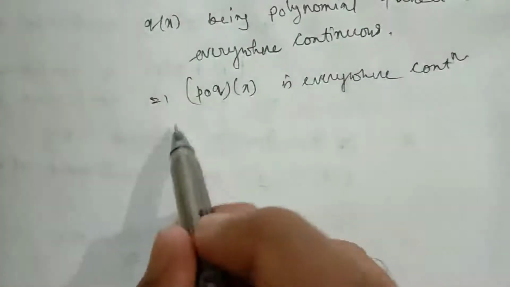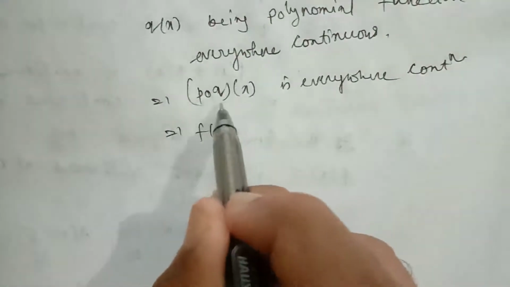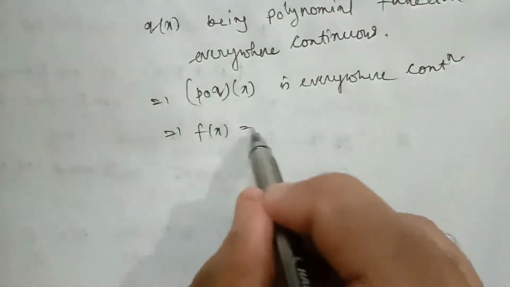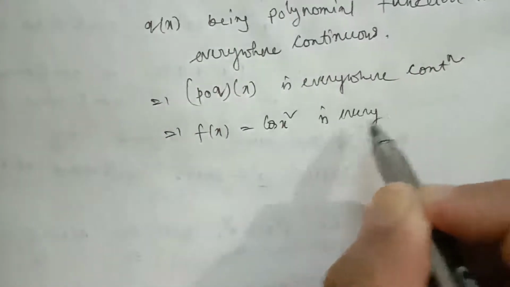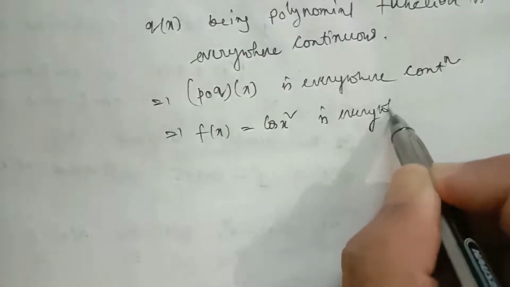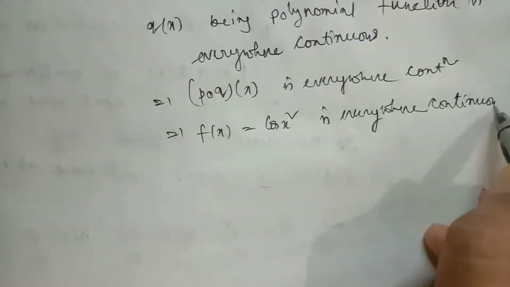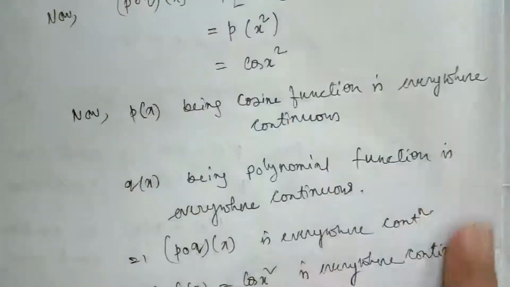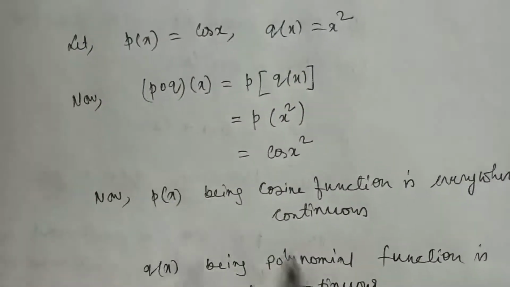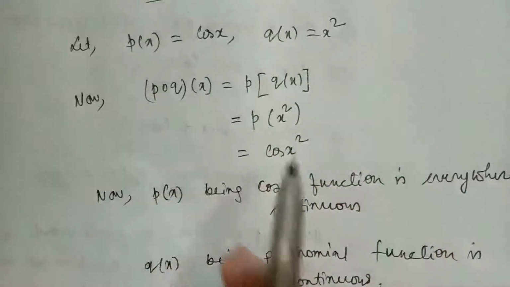So we'll write in this way, implies fx, p of qx, p composition qx is fx, so fx equal to cos of x square is everywhere continuous. So here what we have used, the composition of functions p and q. P is continuous everywhere, qx is continuous everywhere, their composition is also continuous.